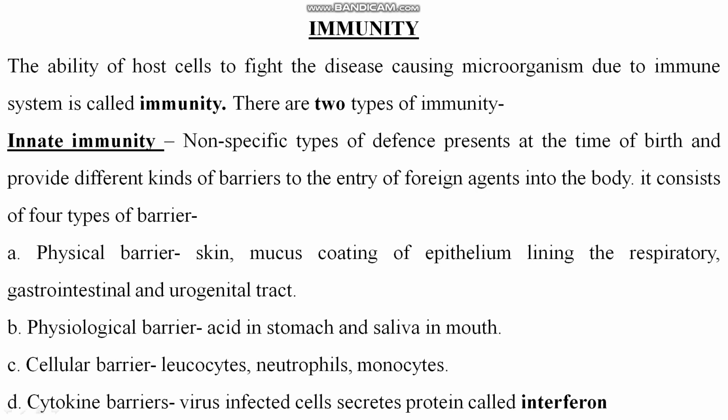So physiological barrier, like acid in stomach and saliva in mouth. Your saliva has a lysozyme enzyme which helps in the killing of pathogens, sorry, microorganisms, right? A cellular barrier is there like leukocytes, neutrophils, monocytes, all these present in your blood. So these are cellular barriers. What's the meaning of barrier? Barrier means the thing which prevents the entry of foreign particles. Clear? Cytokine barrier: virus infected cells secrete a protein called interferon. So this is a type of cytokine barrier. Cytokine barrier means cyto means cell mediated, you can say, right.